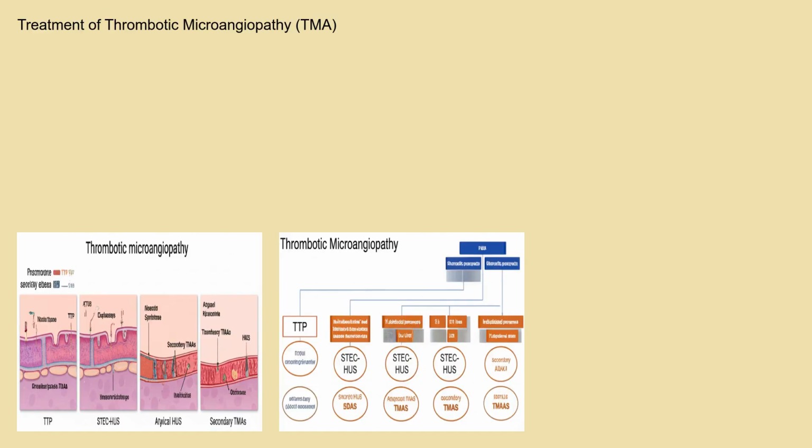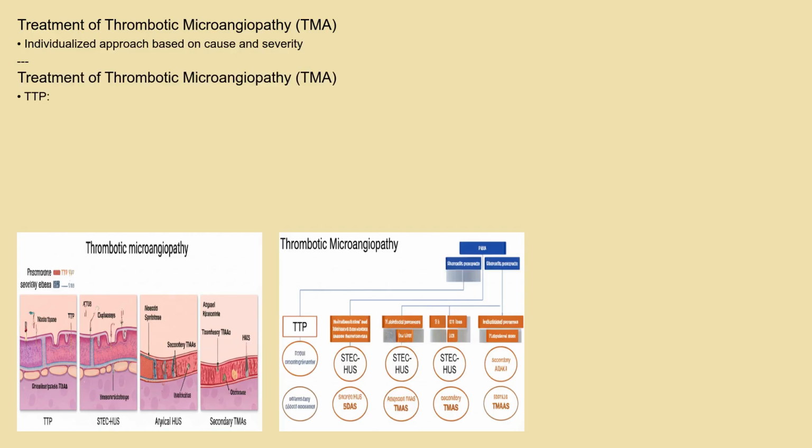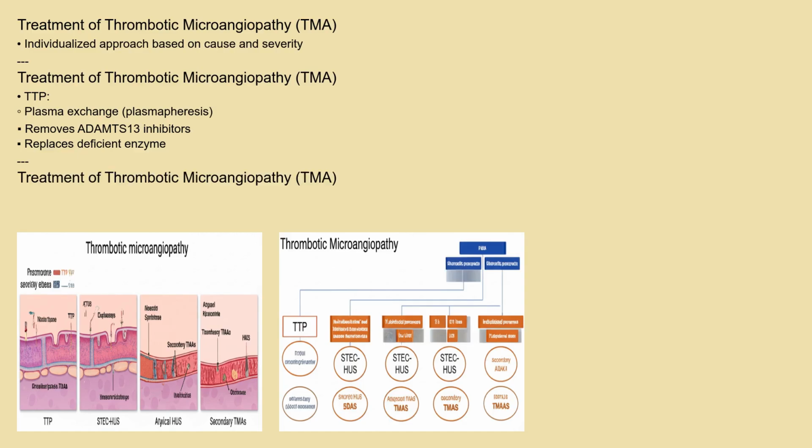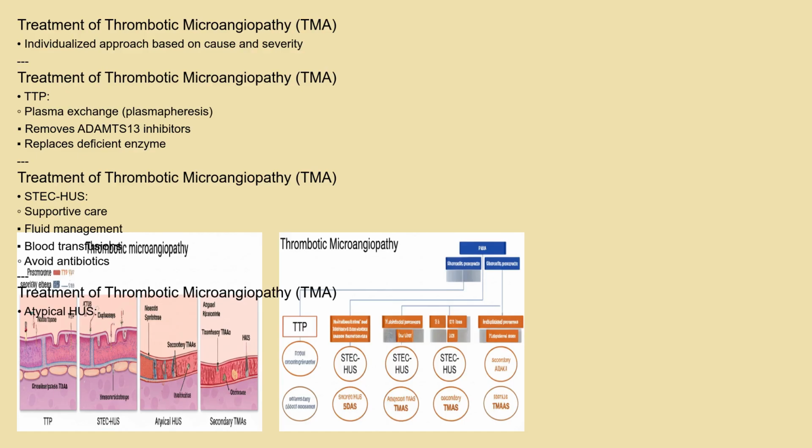Treatment for TMA is highly individualized and depends on the underlying cause and severity of the disease. Plasma exchange, or plasmapheresis, is a cornerstone of treatment for TTP, as it removes the antibodies that inhibit ADAMTS13 and replaces the deficient enzyme. For STEC-HUS, supportive care, including fluid management and blood transfusions, is often the primary approach, as antibiotics are generally avoided due to the potential release of more Shiga toxin. In atypical HUS, complement inhibitors, such as eculizumab, are used to block the overactivation of the complement system. For secondary TMAs, addressing the underlying cause, such as discontinuing the offending medication or treating the autoimmune disease, is crucial. In severe cases, dialysis may be necessary to support kidney function.